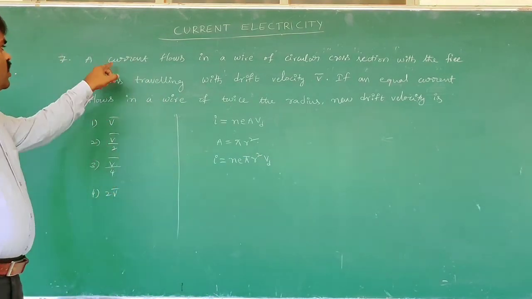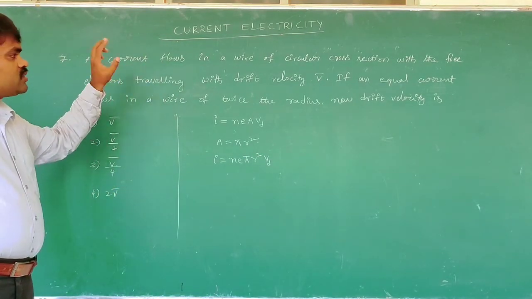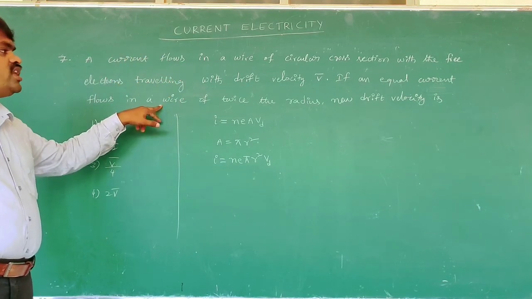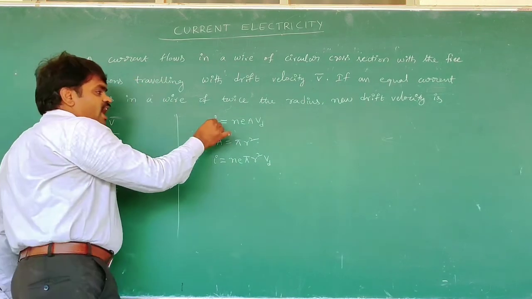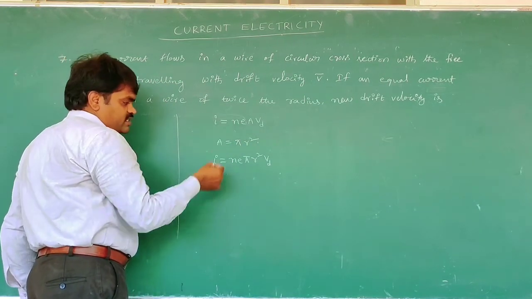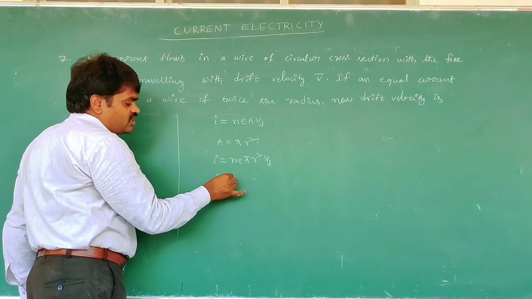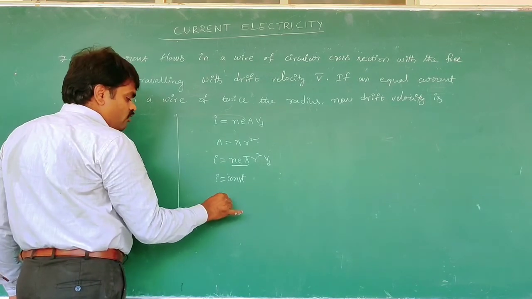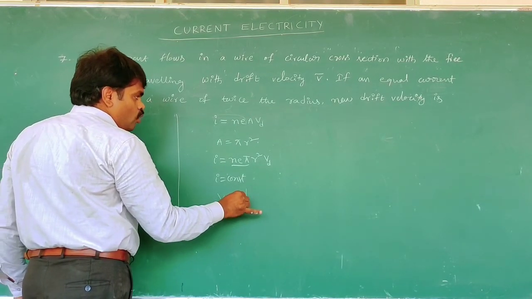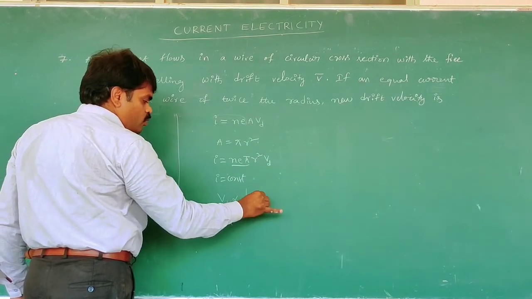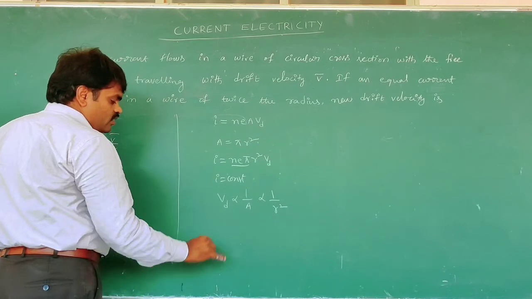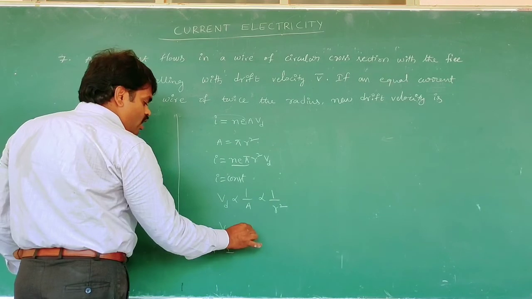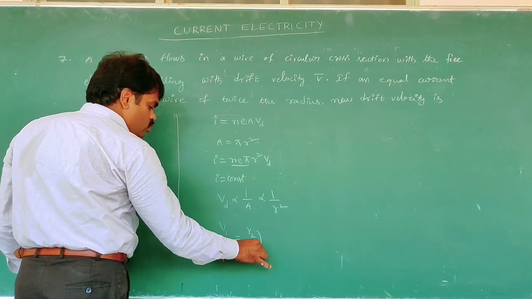Here a current flows in a wire of circular cross section, and an equal current flows in a wire of twice the radius. Here I, N, E are constants. Since I is constant, the remaining terms are also constant. Then from this we can write Vd is proportional to 1 by A, that is, proportional to 1 by r square. That is, V1 by V2 is equal to (R2 by R1) whole square.